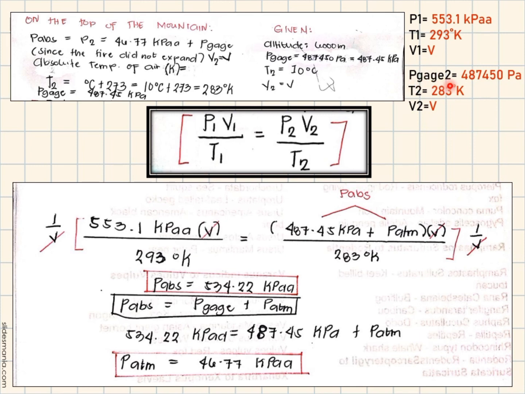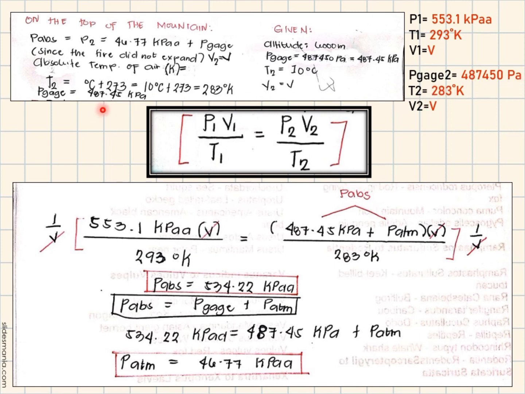Gauge pressure 2 is equal to 487,450 Pascal, and the T2 equals 283 Kelvin, and the V2 is also unknown. To convert, 10 degrees Celsius plus 273 constant is equal to 283 Kelvin, and convert 487,450 Pascal